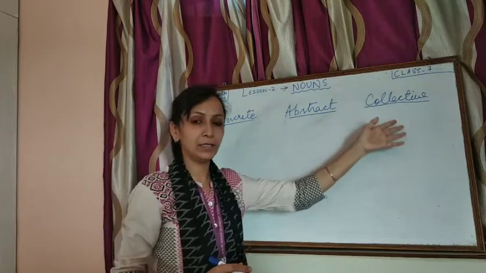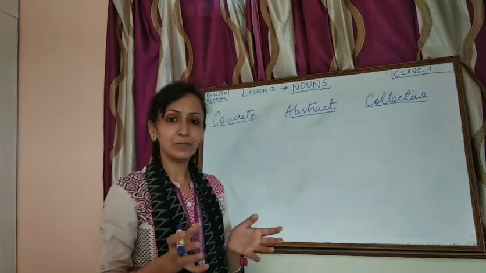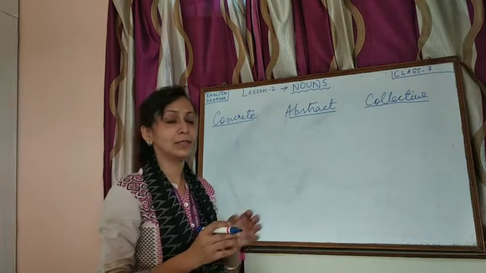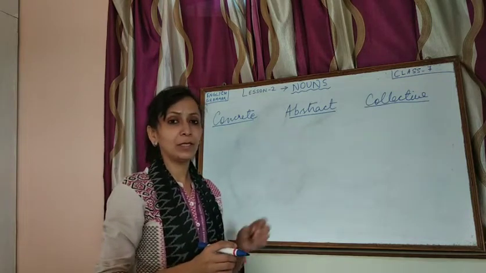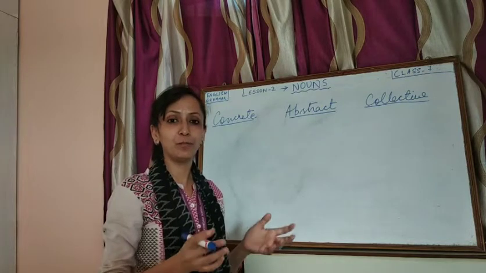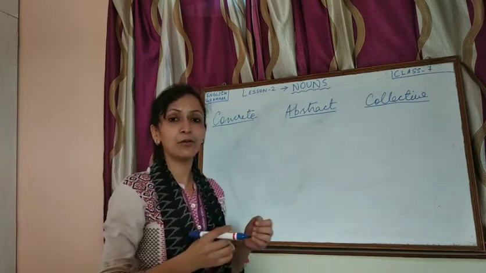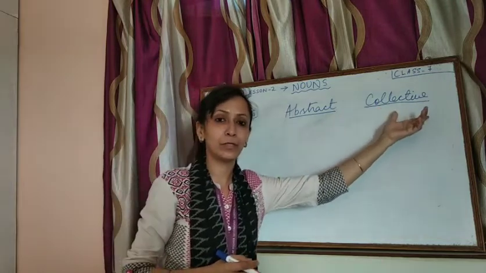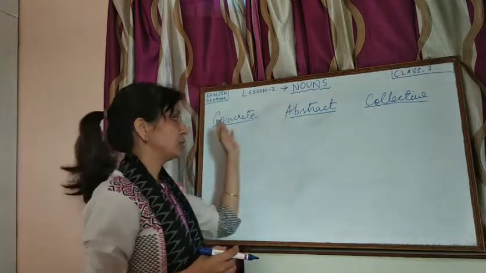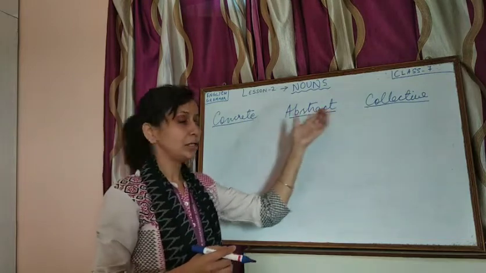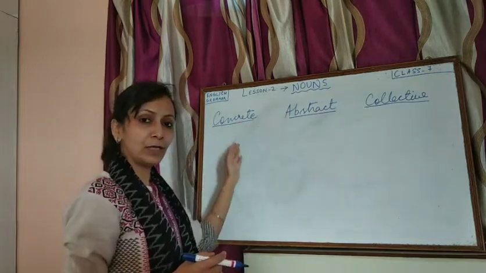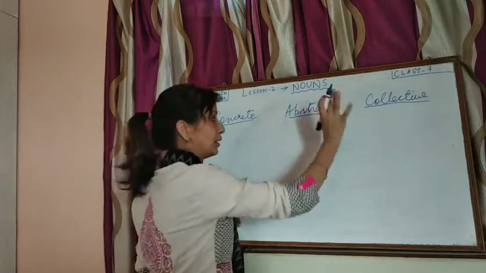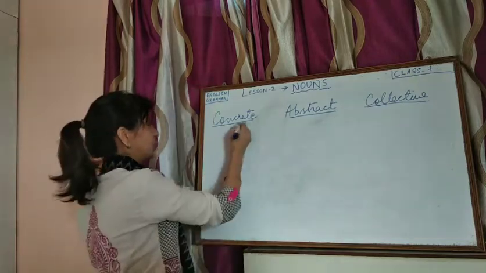Next we have collective noun, that is, it comes in a group form, a collection of things together. Like we have a crowd of people, and a herd of animals. These kinds of nouns fall under the category of collective noun. So these are the main divisions. Now under concrete noun we have further subdivisions. Abstract does not have any division, collective also does not, but concrete has.